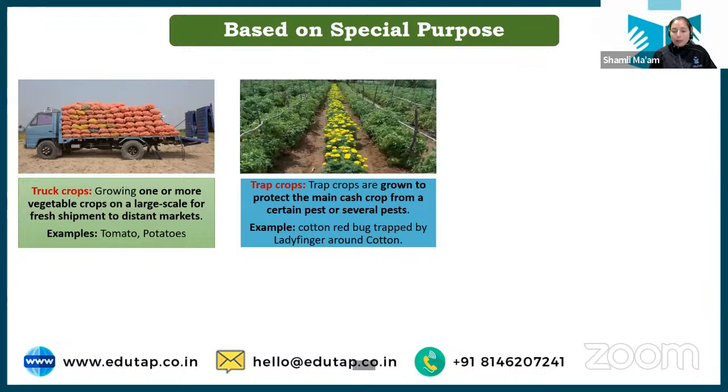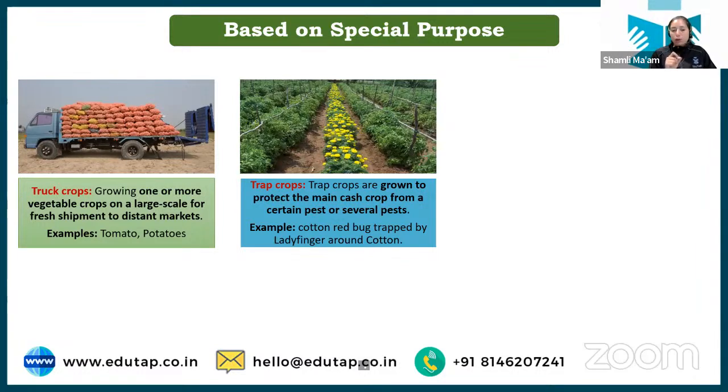Next we have a trap crop. Now here a few crops are also used to protect the main crop. Students, not only are we using a mixture of crops for crop rotation or moisture conservation or soil erosion protection, but sometimes for controlling disease and pests also we are using some crops. Okay, so these are known as trap crops.